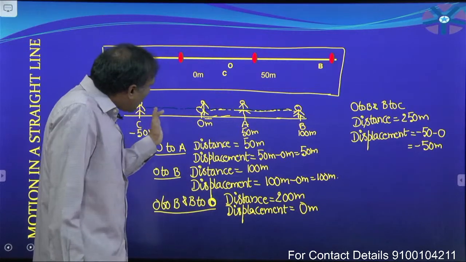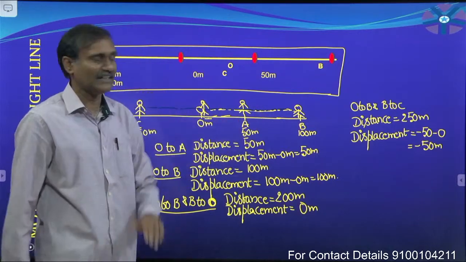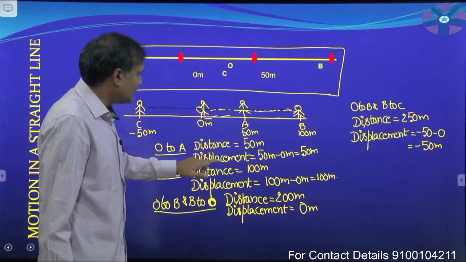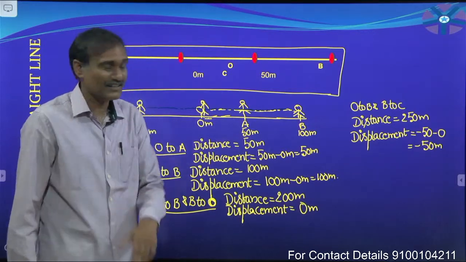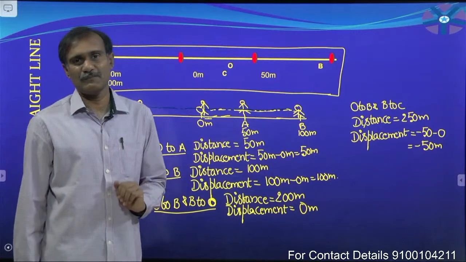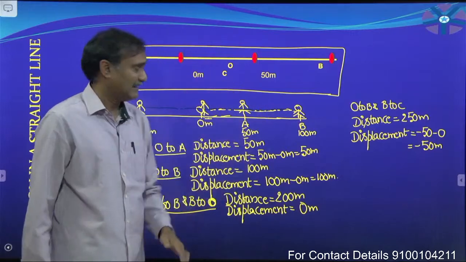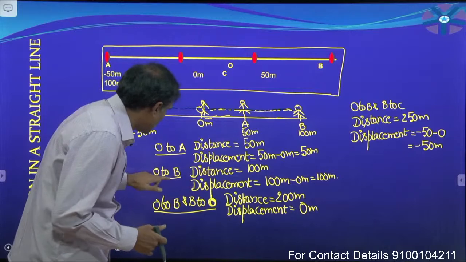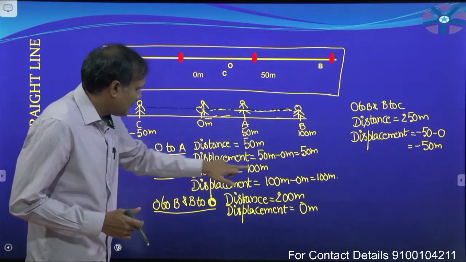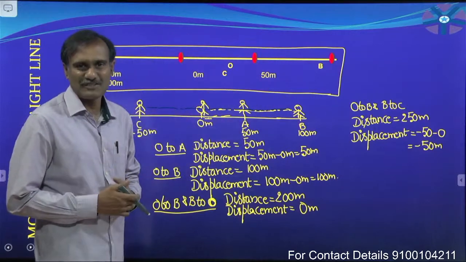Now, you observe all these things. When the body or a person or a particle is moving along the same straight line, we can say that distance is equal to displacement. Only in that condition, distance is equal to displacement. When the particle is moving along the same straight line, only then is distance equal to displacement. Here you will observe this one, 100 meters, 100 meters, because the particle is moving along the same straight line.